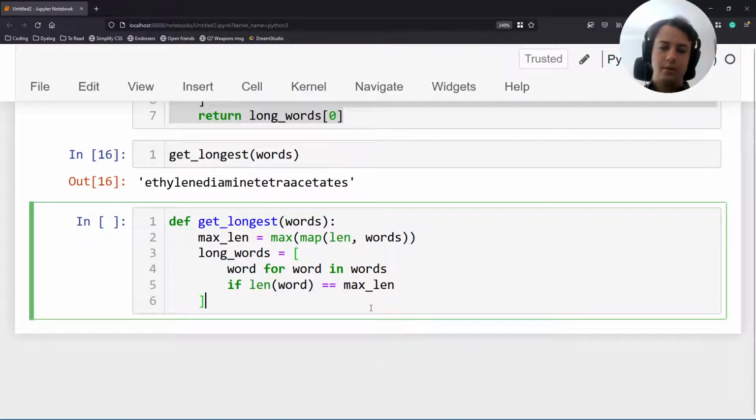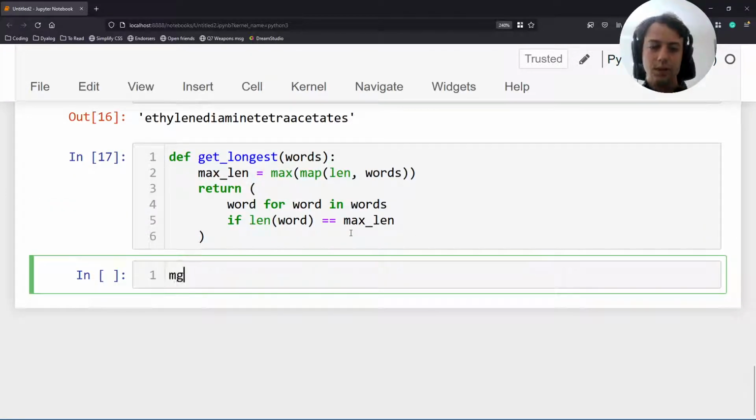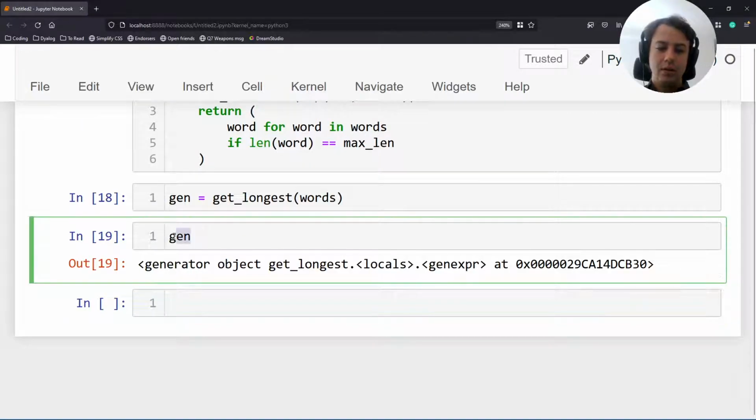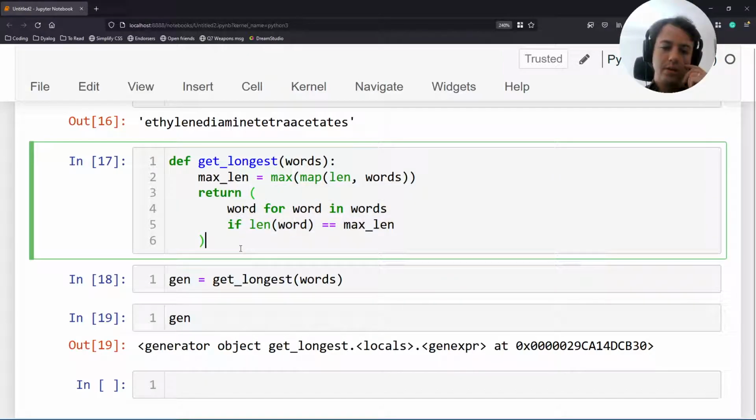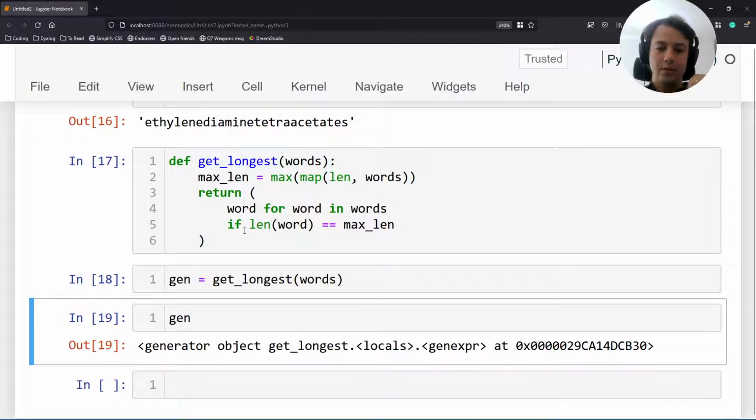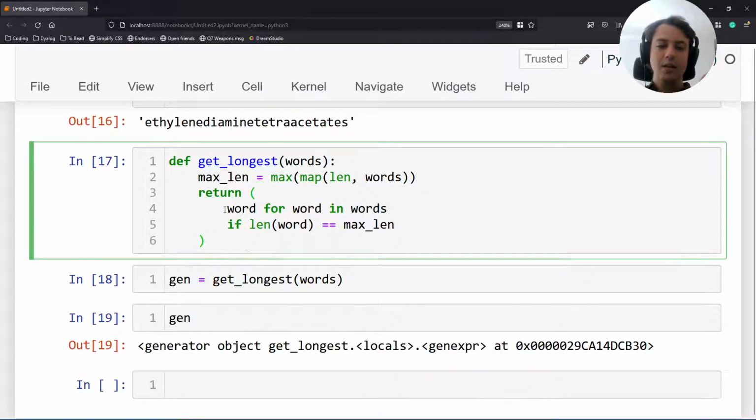So we're going to delete this return and we're going to say that we're going to return, just for now, replace the brackets with parentheses. Now I'm going to call this function with all my words. And we see that the return is something that's called here a generator object. So this thing that used to be a list comprehension is now a generator expression that returns a generator object. And this generator is something that knows how to go through the words and look for long words, but it doesn't compute all of them immediately. It's not greedy like a list.